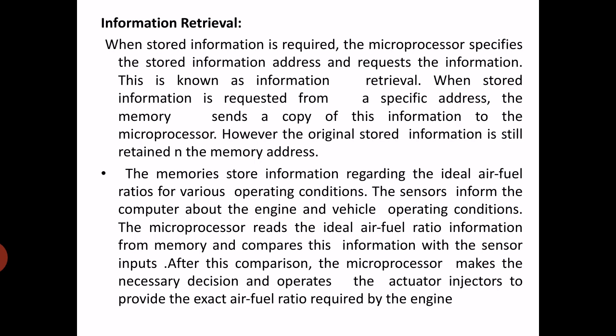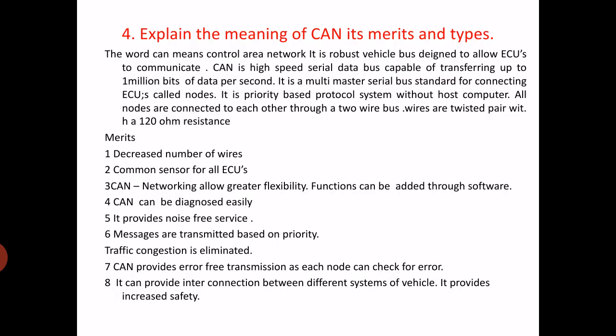Now question number 4, already it is discussed. Explain the meaning of CAN, controller area network, its merits and types is added here for a 10 marks question. You write all three. The meaning of CAN is already explained, its merits and types are added here.